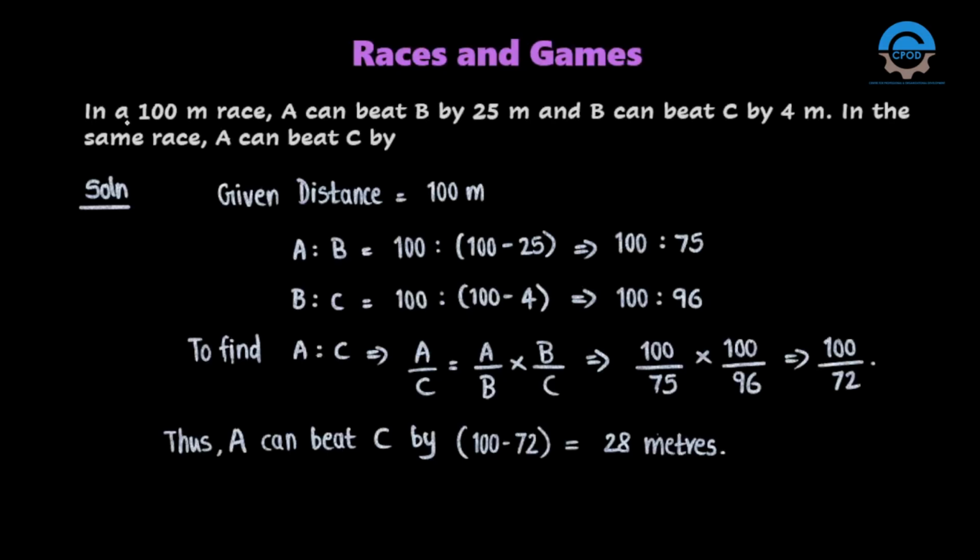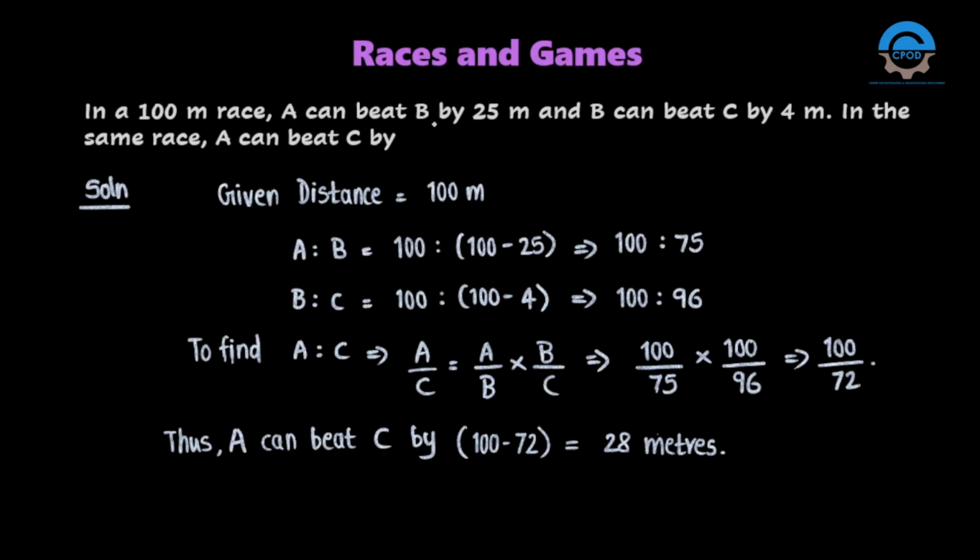Read this problem. In a 100-meter race, A can beat B by 25 meters and B can beat C by 4 meters. In the same race, A can beat C by how much distance? So the given race distance is 100 meters. So A is to B is 100 is to 100 minus 25.